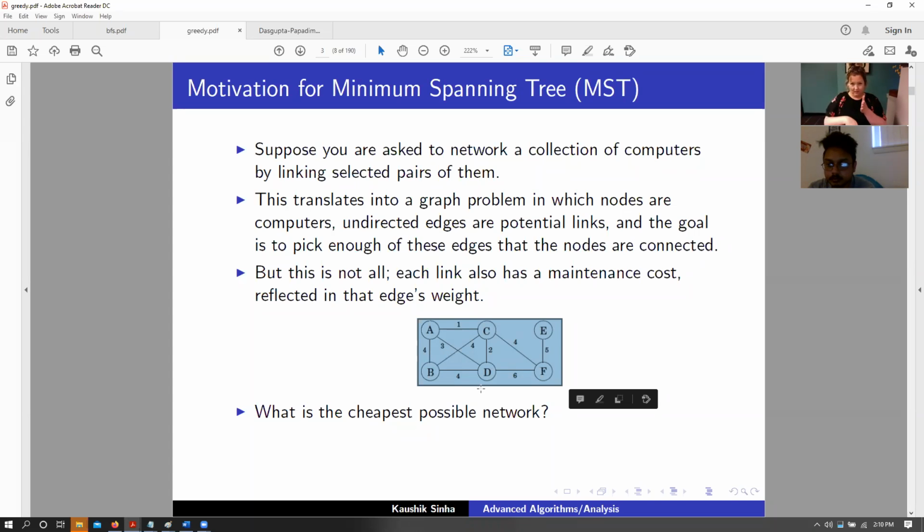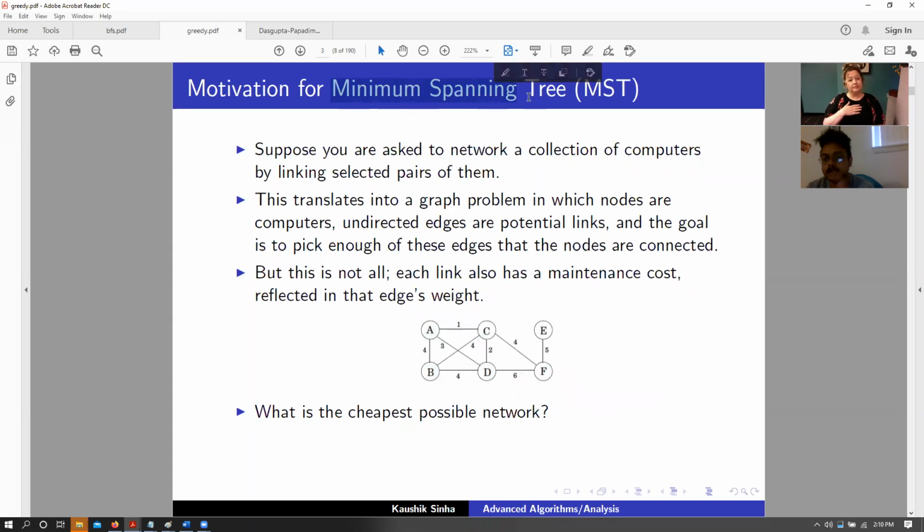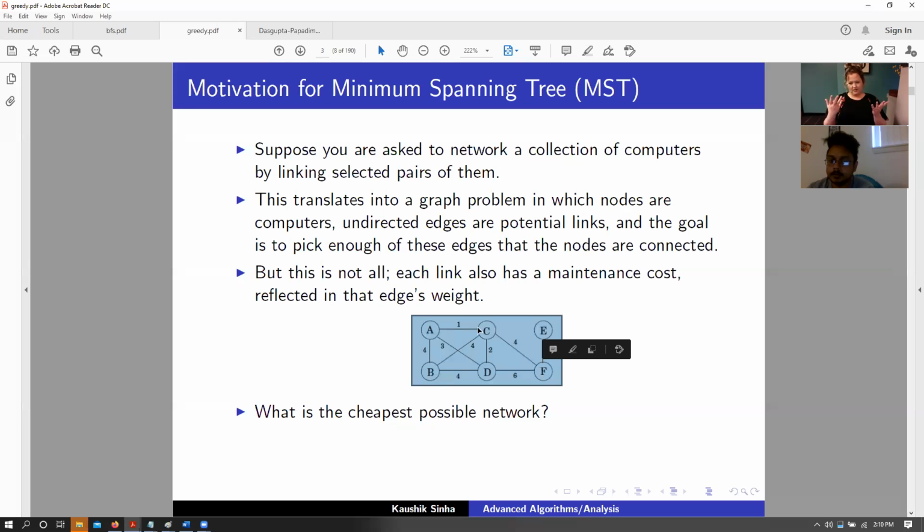So first things first, we say that this is going to be a minimum spanning, that is the minimum most cost, but we say that this is a tree. So why do we say that this is a tree? Because think about this graph. Think about this graph, right? So this is an undirected weighted edge graph, right?